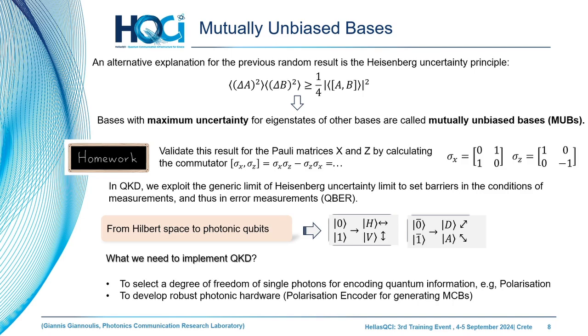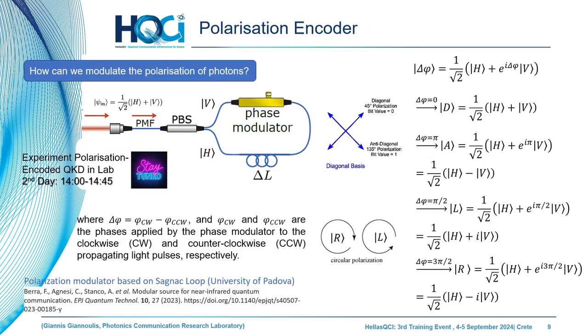This gives us the opportunity to create the probabilities and uncertainties that have been described in the previous calculations. So the challenge, the quantum engineering part, and this is something that we are working on in the laboratory, is to find efficient optical hardware that allows us to encode these mutually unbiased bases. Let's take an example that is at the core of the optical engine of the QKD systems that are also part of the Hellas QKD architecture.